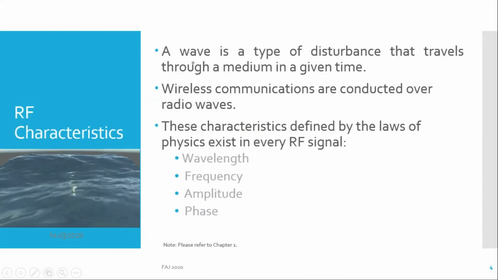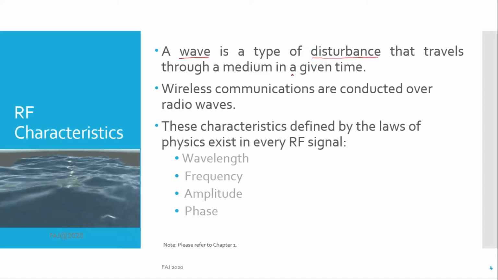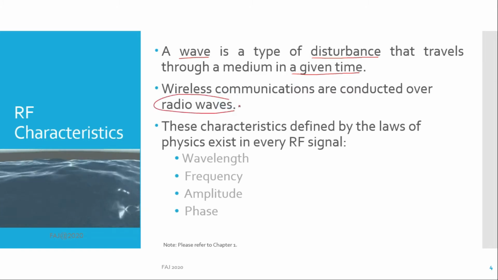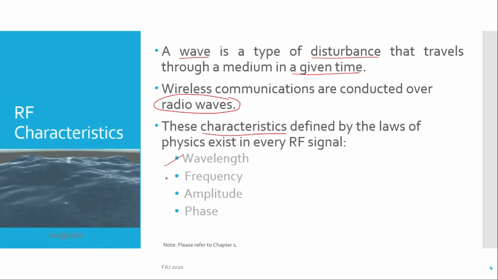Radio frequency characteristics. A wave is a type of disturbance that travels through a medium in a given time. Wireless communications are conducted over radio wave. These are radio frequency characteristics. Please refer to Chapter 1 for more information.